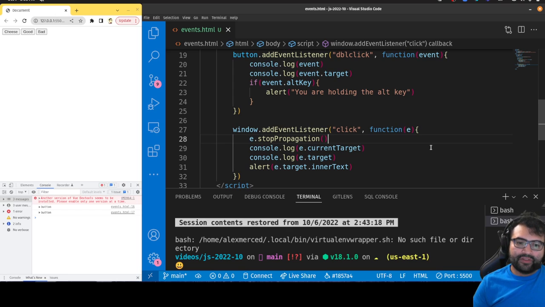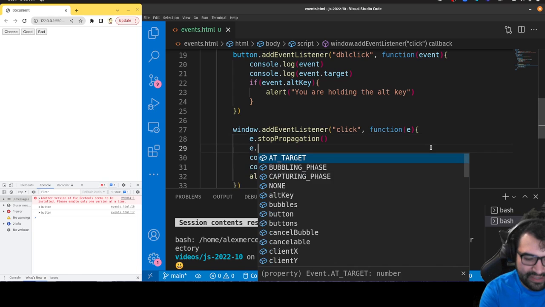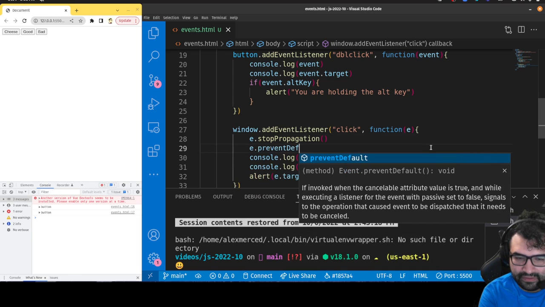There's also a thing called preventDefault. It generally prevents the default behavior of something. There are two really main reasons you would use preventDefault, and it looks like e.preventDefault.